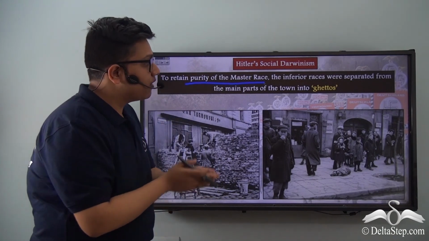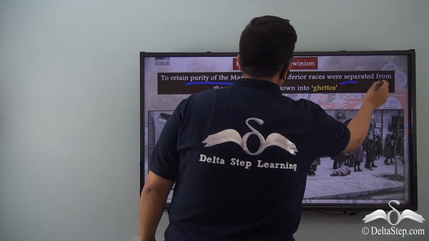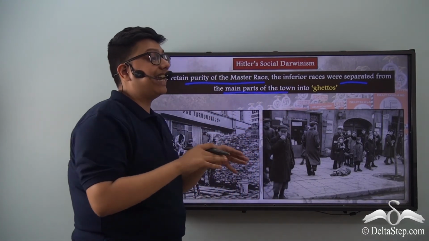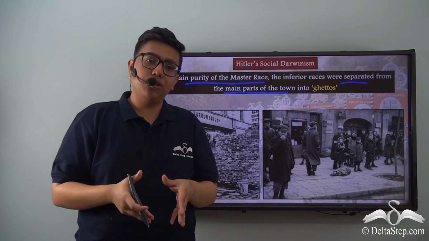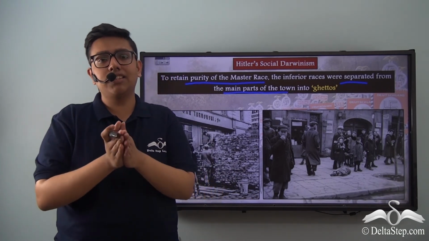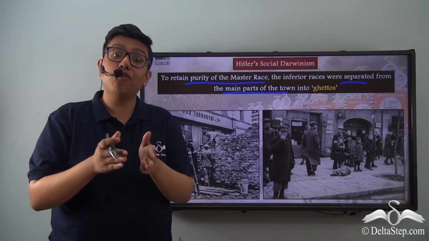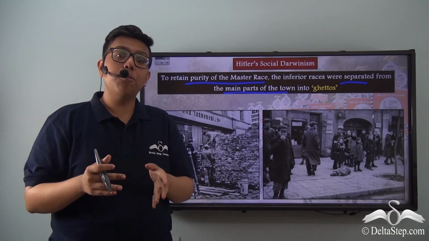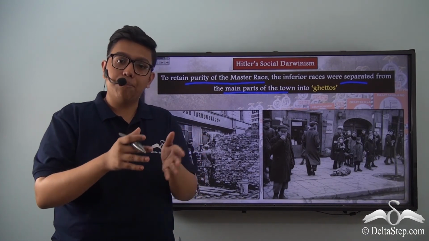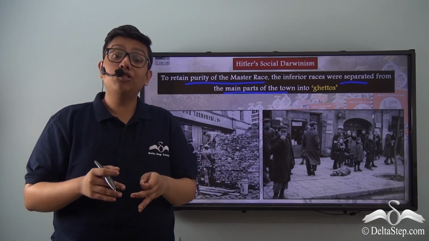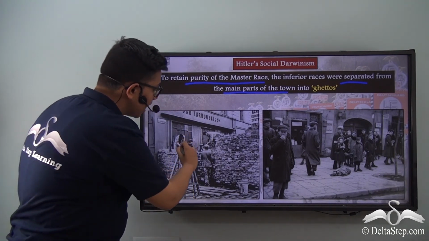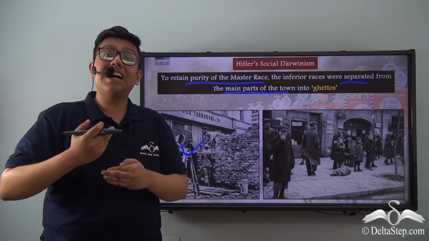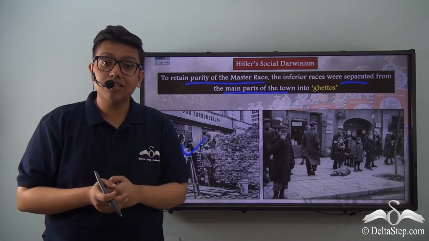And how was this done? Well, the inferior races were separated from the main parts of the various German towns and they were put into ghettos. Now, what were the ghettos? The ghettos were those parts of the town in which the minority were forced to live because of economic, judicial, and legal reasons. And these parts of the town were often much separated from the main parts, and they were also restricted by building walls, as you can see over there, so that the Jews or the other inferior races could not come into contact with the master race or the superior races.